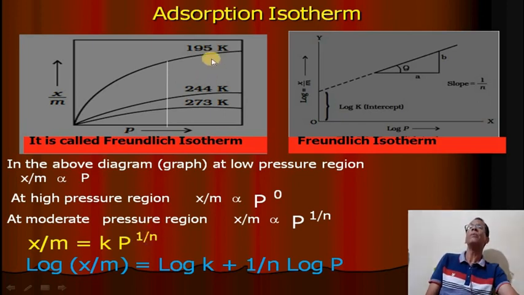So 1 by N will be 0. That means this X by M will be constant. This is the expression of the Freundlich adsorption isotherm, the normal expression of X by M versus P.